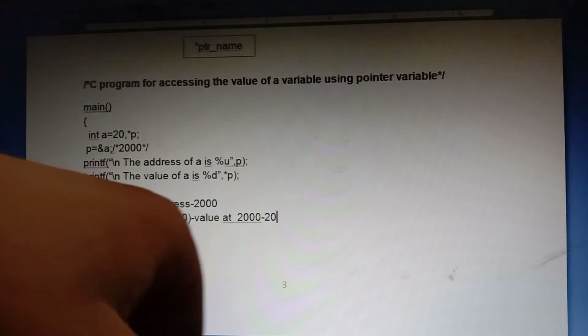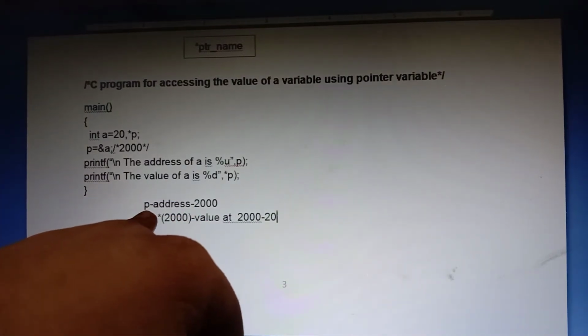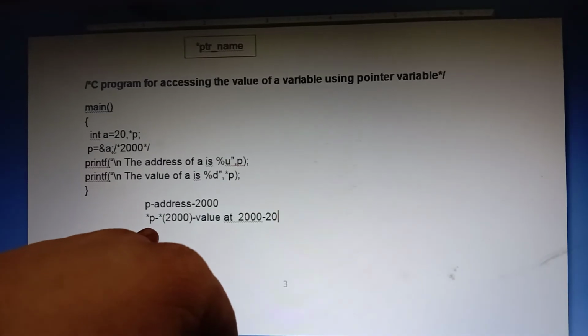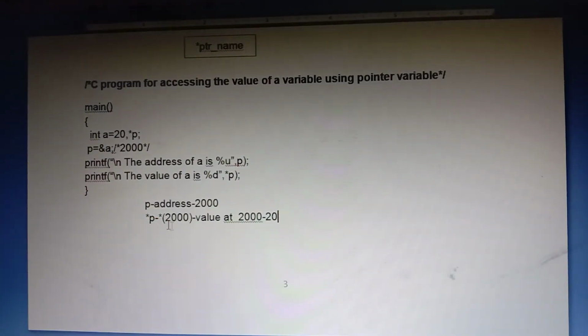Okay, so P means always address, because P is a pointer variable. P means address, star P means value at that address. Remember these 2 points, so 50% of pointers should be understood. Next, P means address 2000, star P means star 2000, that is value at 2000.